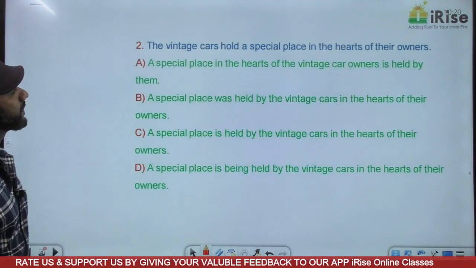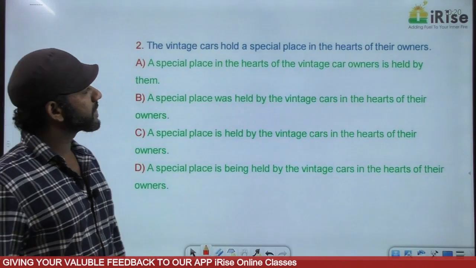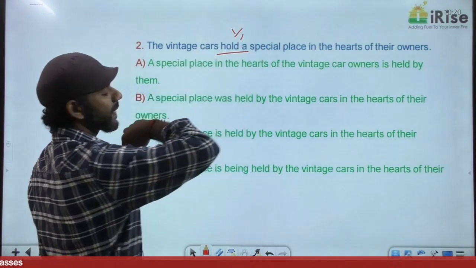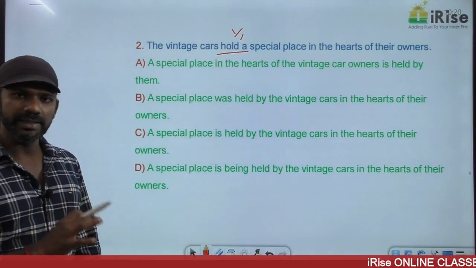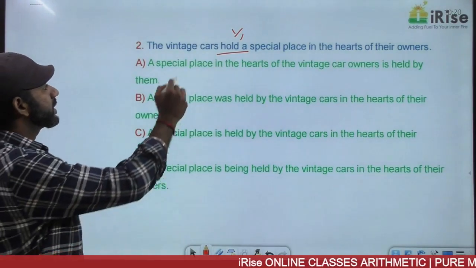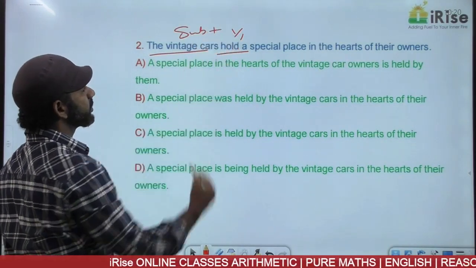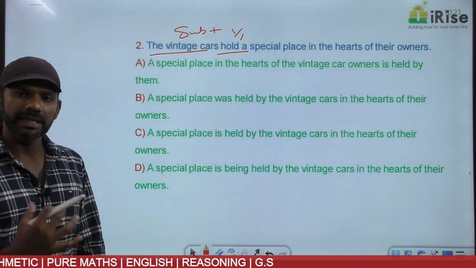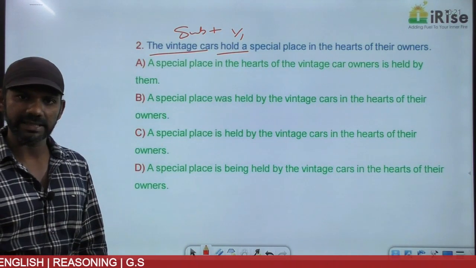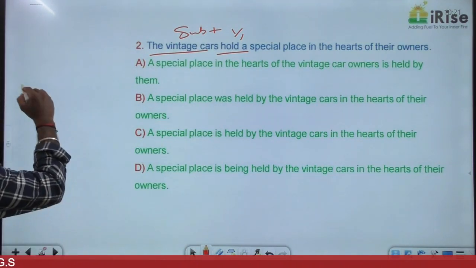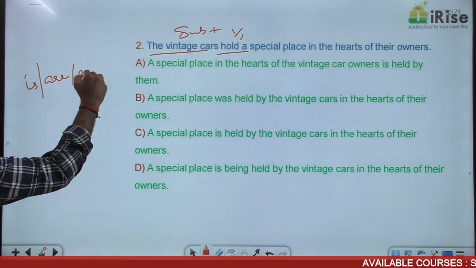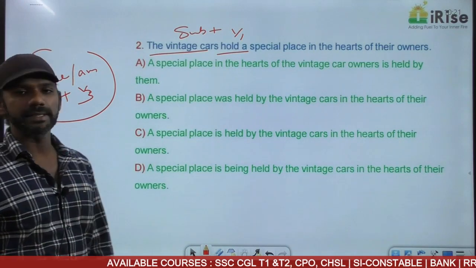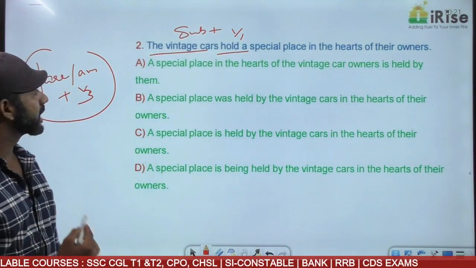Come to the next one. The vintage cars hold a special place in the hearts of their owners. Hold is V1. V1 will not come in the passive voice. So this sentence is in the active voice. The vintage cars are doing the action here. Subject plus V1 is simple present. So this sentence is in the simple present tense, active voice. In the passive voice also it must be in the simple present tense. The structure of simple present in the passive voice is is, am, are plus V3. So the option that we go for as the answer must be in this structure.